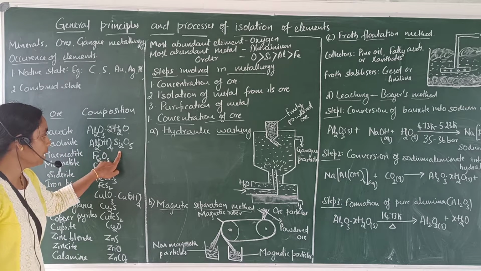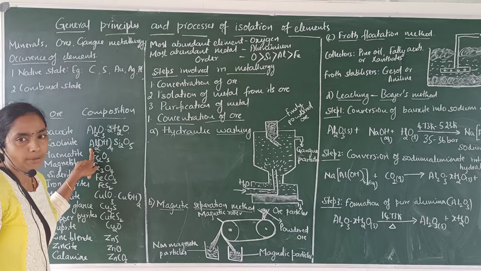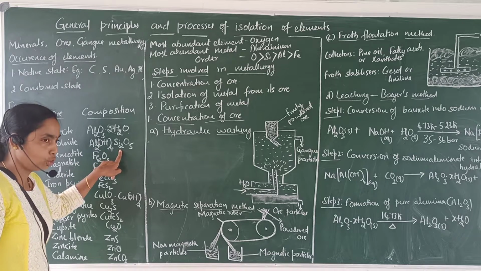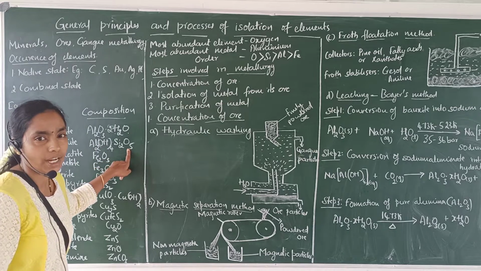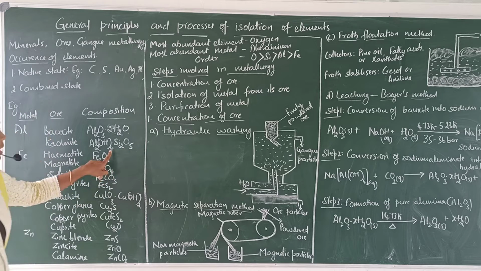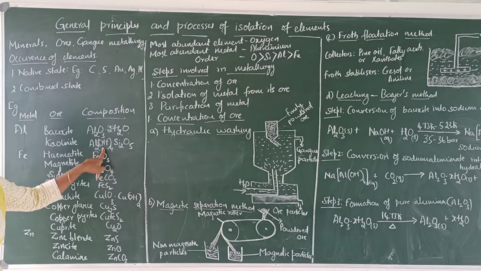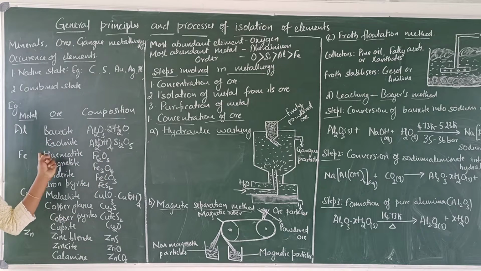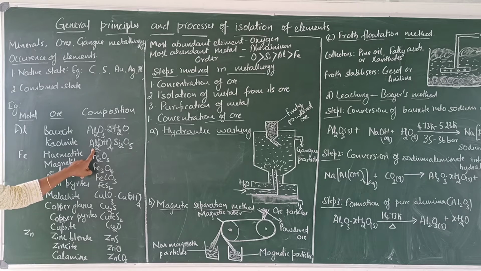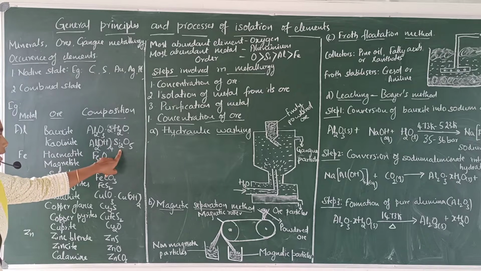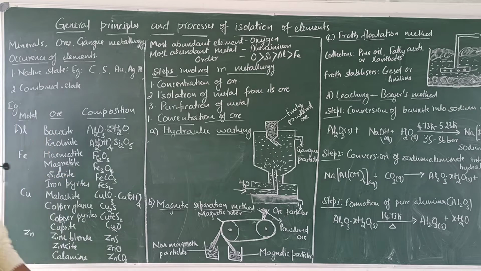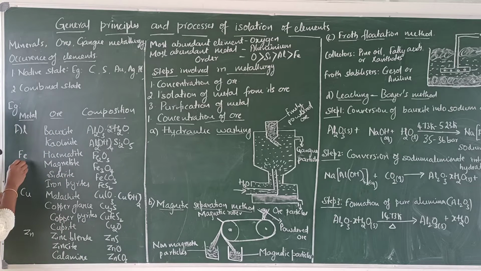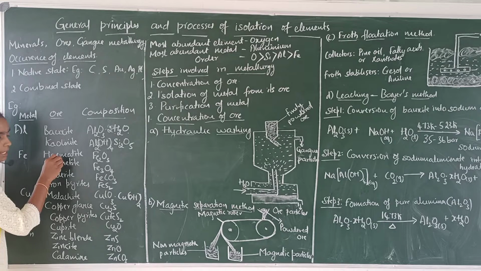And the number of silicon atoms is the same as that of aluminium atoms, that is 2. And the number of oxygen atoms, see here 5, that means 1 more than that of hydroxyl ions. So in this trick you can remember the composition of kaolinite, and the composition of kaolinite is Al2(OH)4Si2O5.